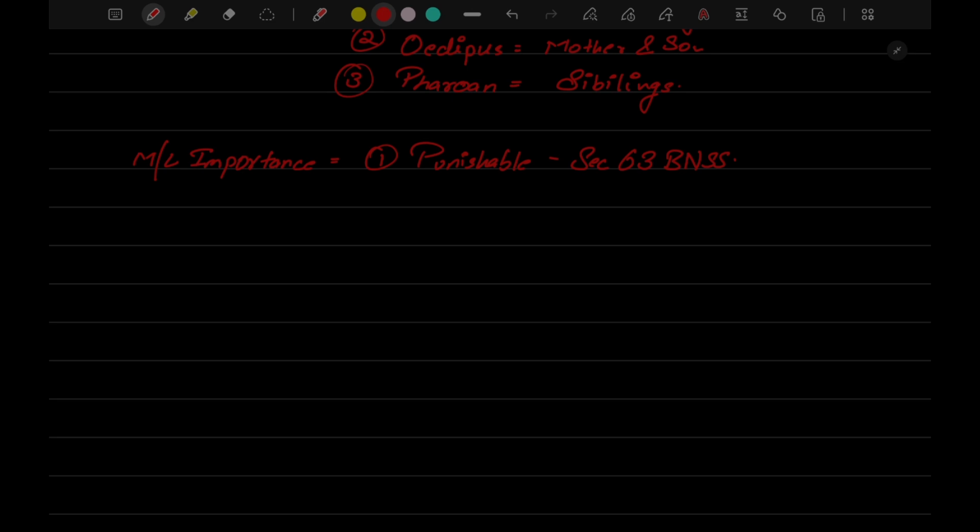If a minor is involved, if either the daughter is minor, or the son is minor, or if the siblings are having a sexual relation and one of the siblings is minor, then it is also punishable. But it's punishable under section 63 BNS and the POCSO Act. He will be charged for both. If a minor is present, section 63 is applicable, and with that, he will also be charged under the POCSO Act.